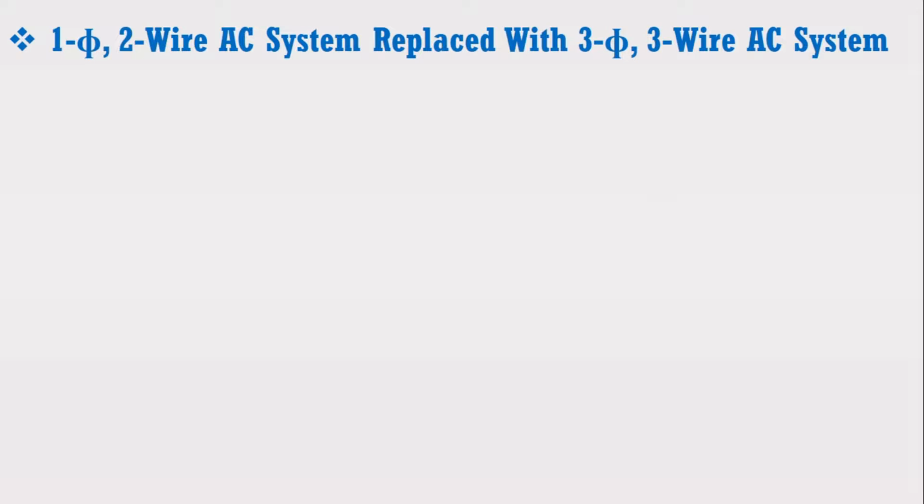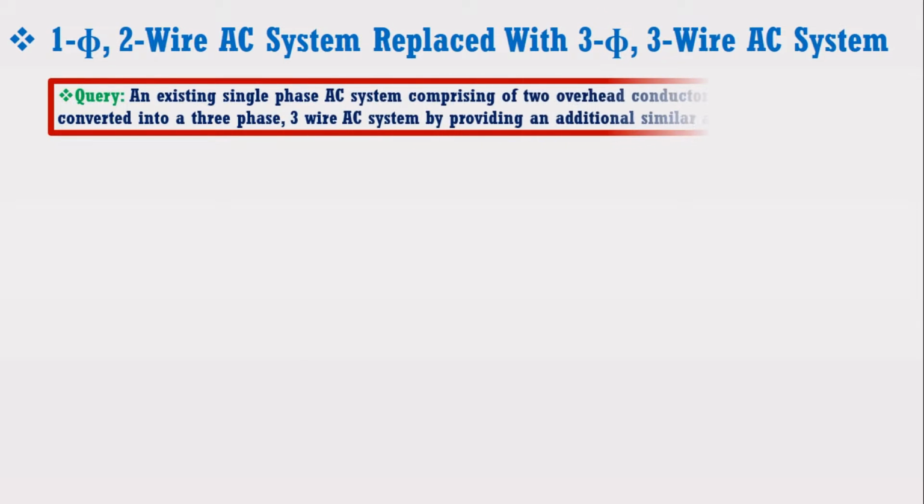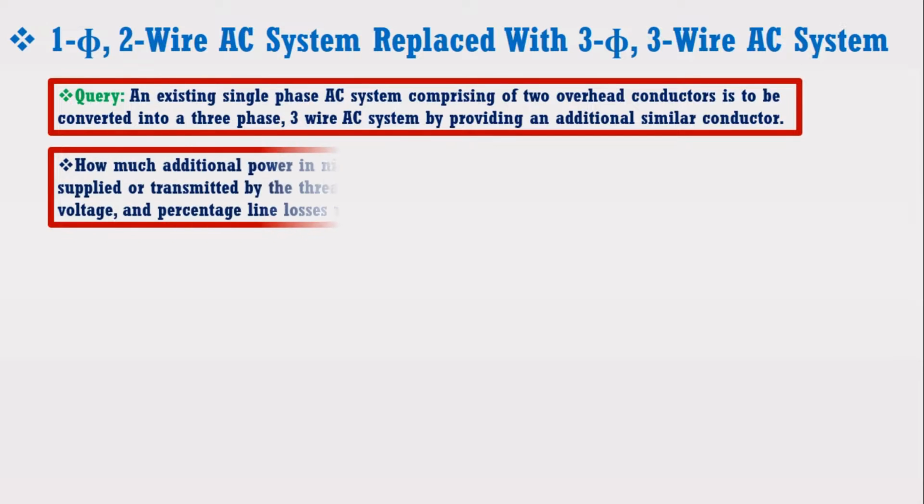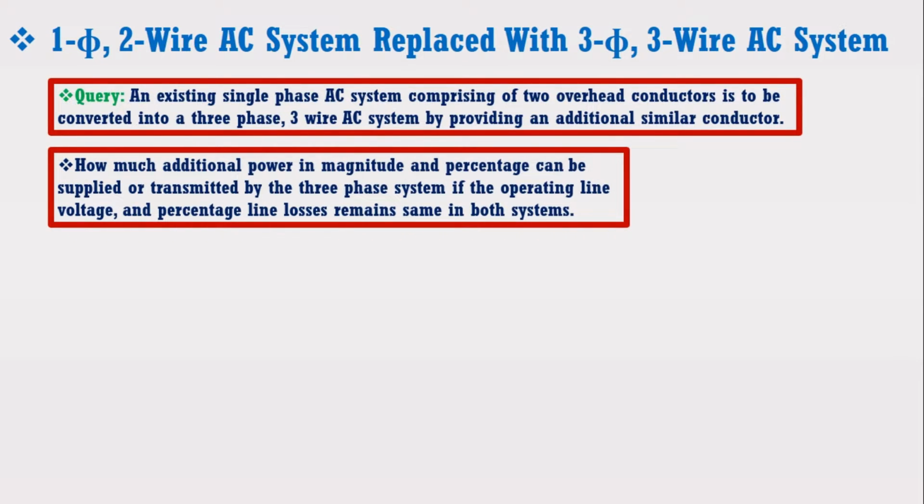Suppose an existing single-phase AC system comprising two overhead conductors is to be converted into a three-phase, three-wire AC system by providing an additional similar conductor. Now, how much additional power in magnitude and percentage can be supplied or transmitted by the three-phase system if the operating line voltage and percentage line losses remain the same in both systems?